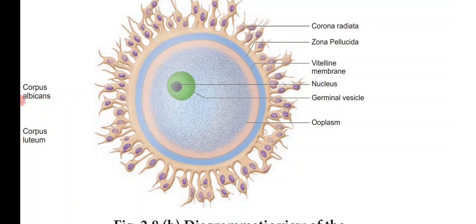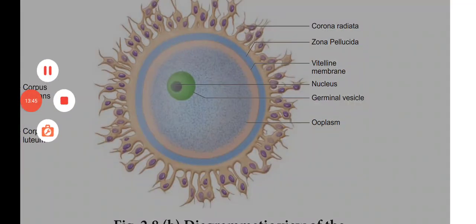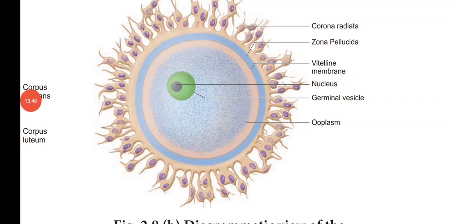Between the vitelline membrane and the zona pellucida, that is in between the inner and the middle covering, there is a narrow space called the perivitelline space. So, the space between the vitelline membrane and the zona pellucida is called the perivitelline space. Human ovum is non-cladoid, alecithal and microscopic in nature.